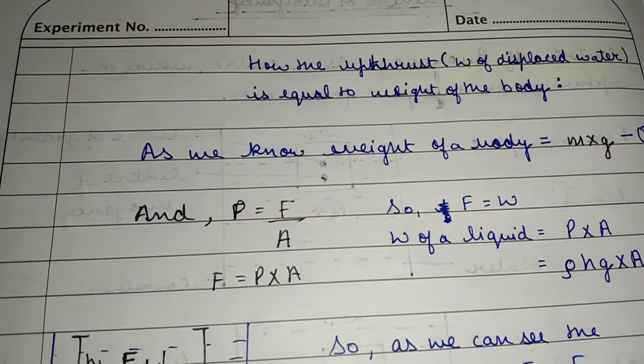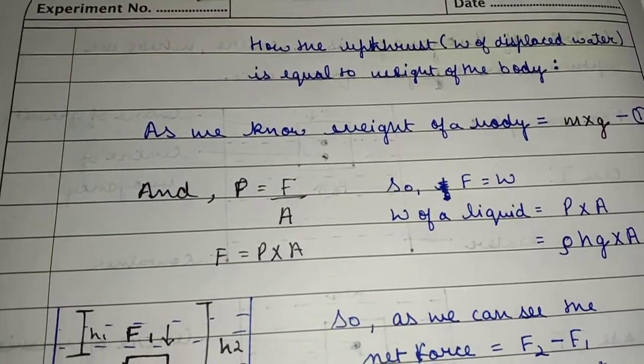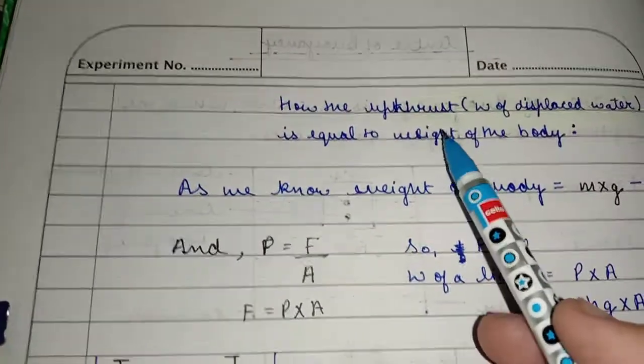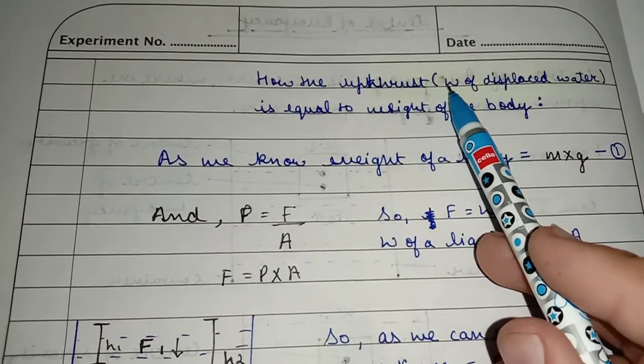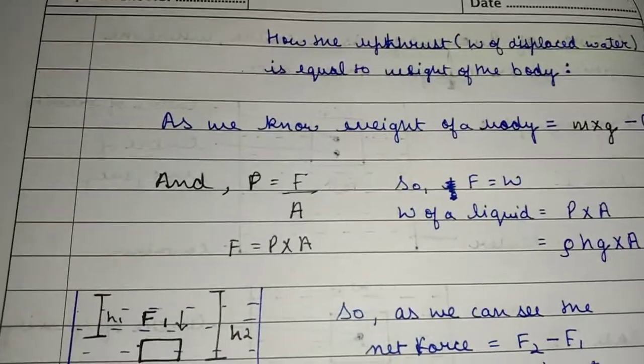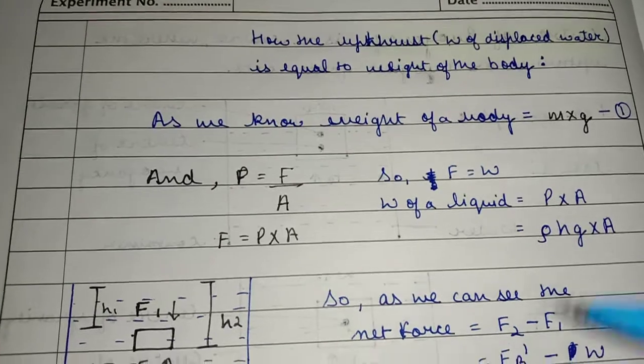In our textbook of physics for class 9, we must have seen in the chapter on upthrust how upthrust, that is the weight of displaced water, is equal to the weight of the body. Now we shall look at the derivation of this.